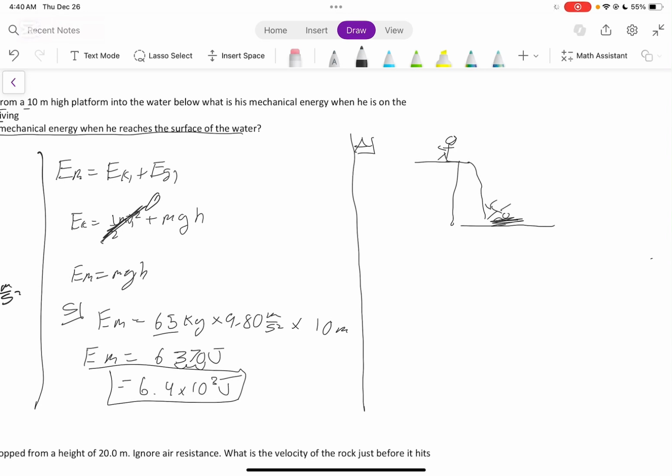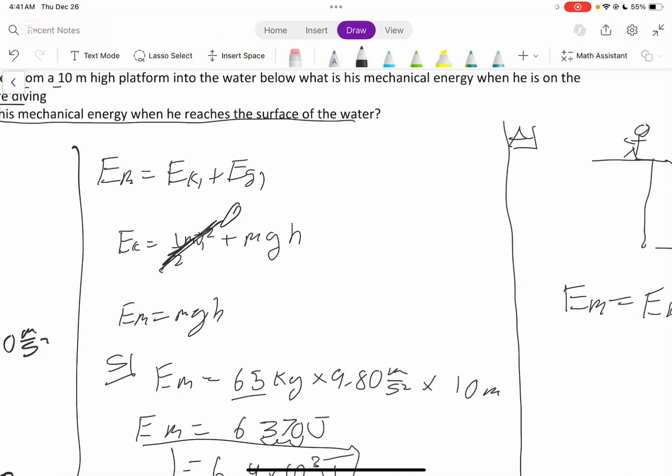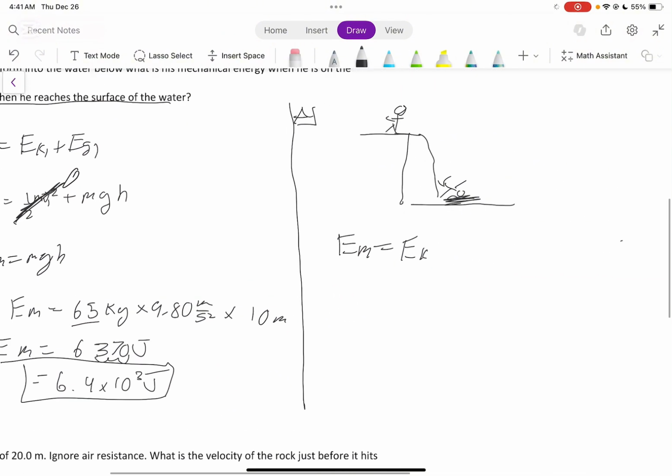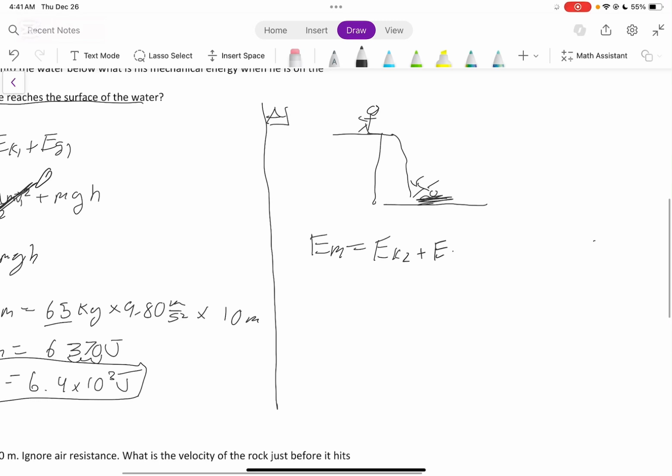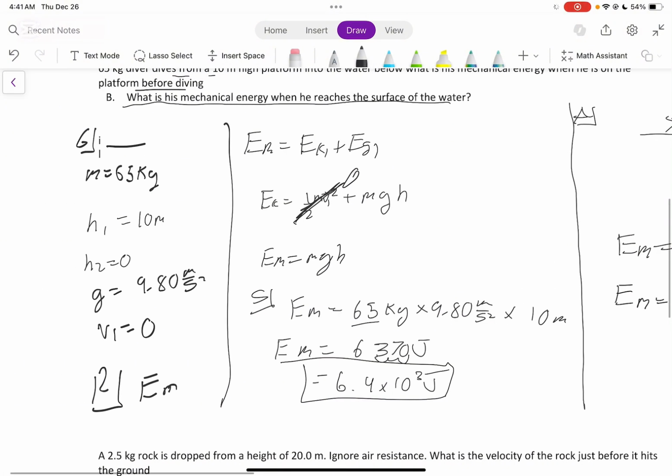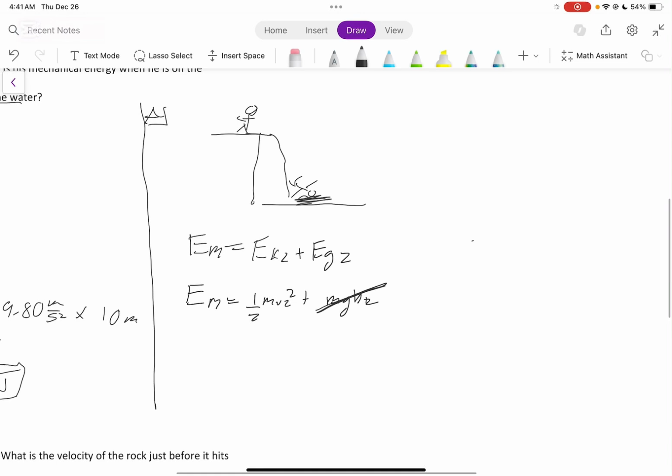What is mechanical energy? Well, remember our previous formula, EM is equal to EK plus EG. Remember, you want to put 1s and 2s on your EK and EG to make sure everything's organized. So we can put EK2 plus EG2, and now we can sub in our values, 1/2 mv squared plus mgh2. And if you remember right here, we defined h2 to be 0, so we can just drop that term out completely. Now you may wonder, great, we can do this question now. But the thing is, we don't have velocity.